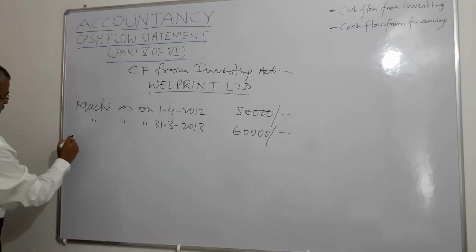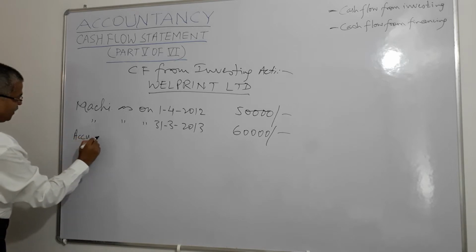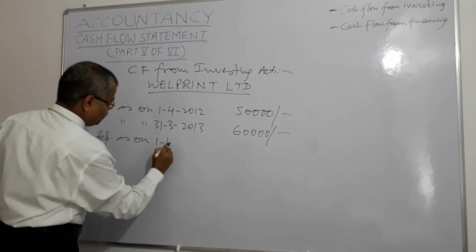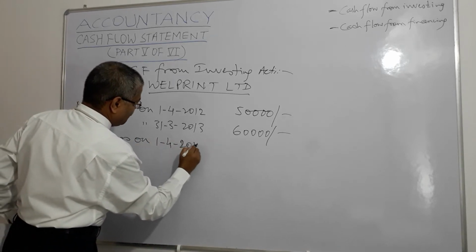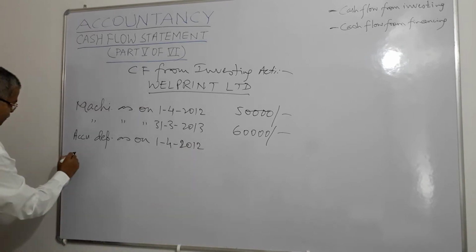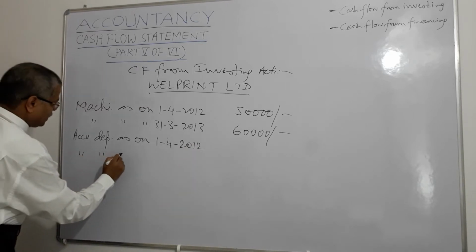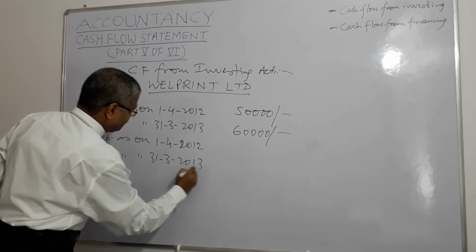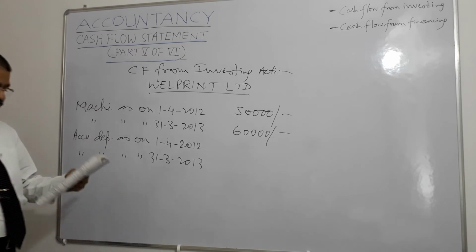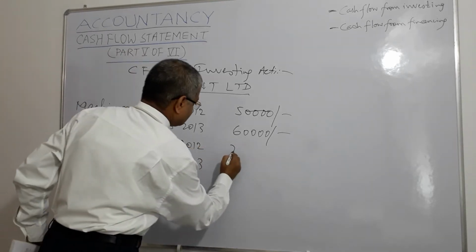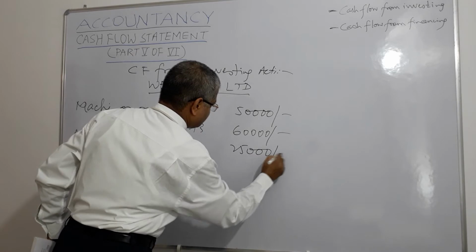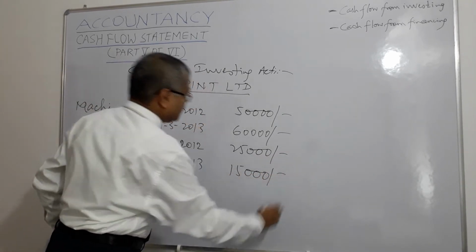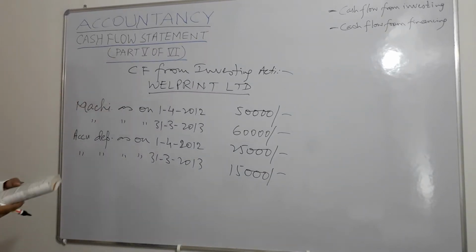Now accumulated depreciation as on 1/4/2012 and same thing as on 31/3/2013, at the beginning of the year, at the end of the year, that is 25,000 and 15,000. It has gone down, right?